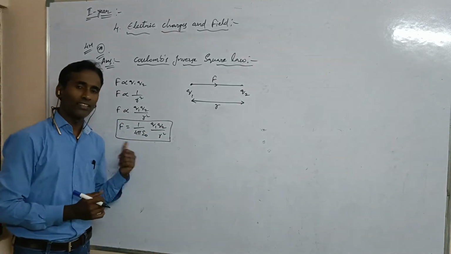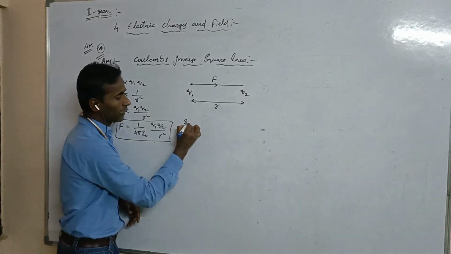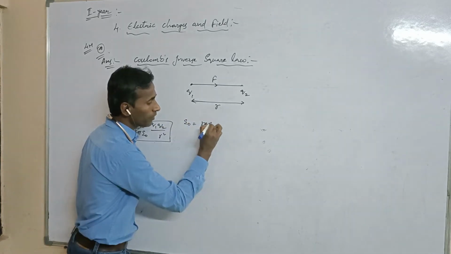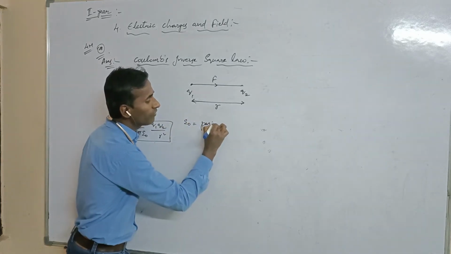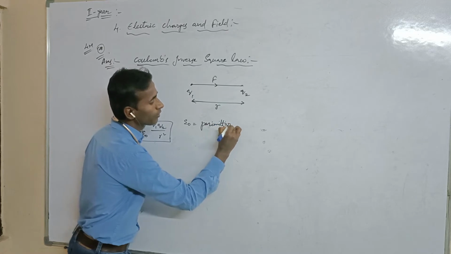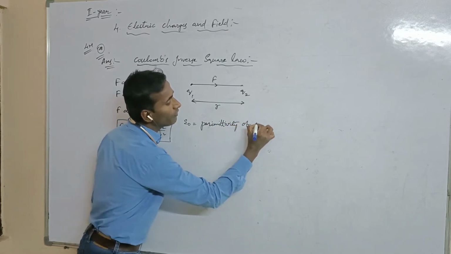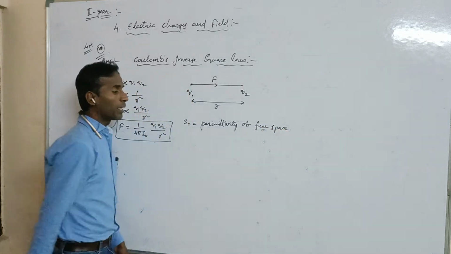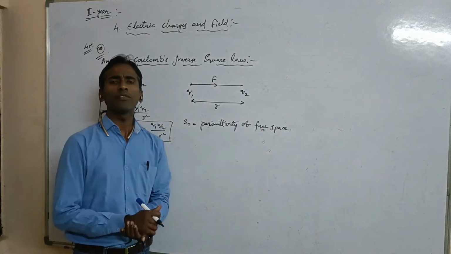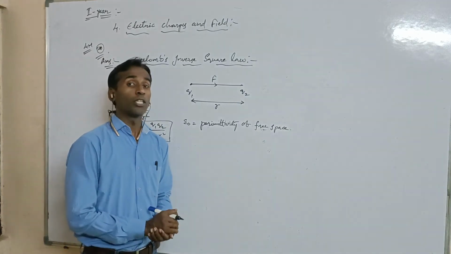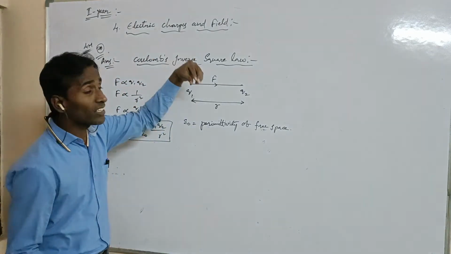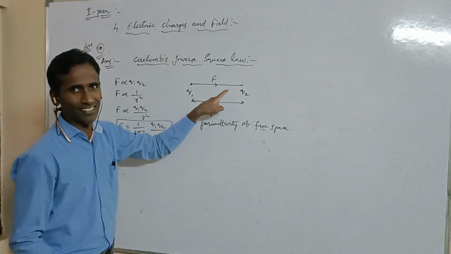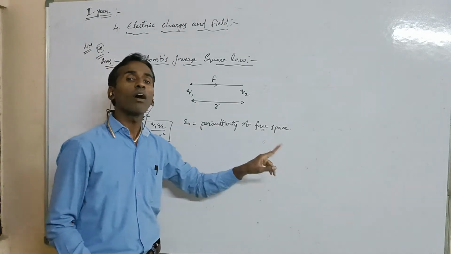And also see here, what is the epsilon naught value? What is epsilon naught here, sir? It means the permittivity of free space. So what is the permittivity of free space? The property of the medium which affects the force between the two stationary charges is called the permittivity of free space.